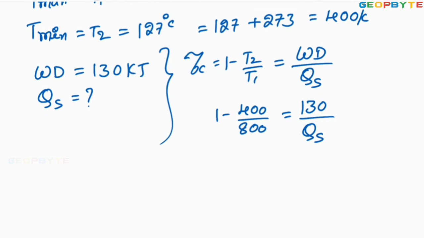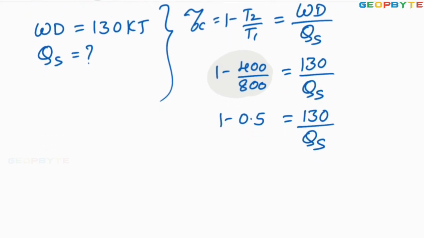Simplify the left side: 400 by 800 equals 0.5. 1 minus 0.5 equals 0.5, which equals 130 divided by the heat supplied.